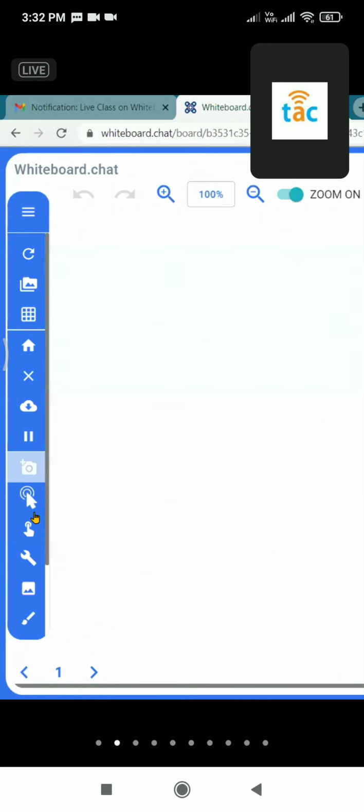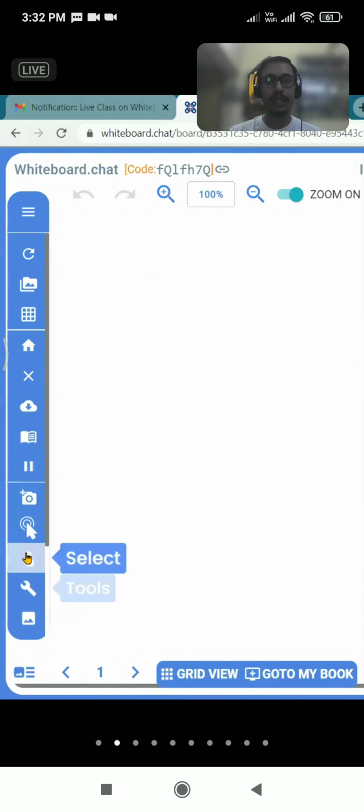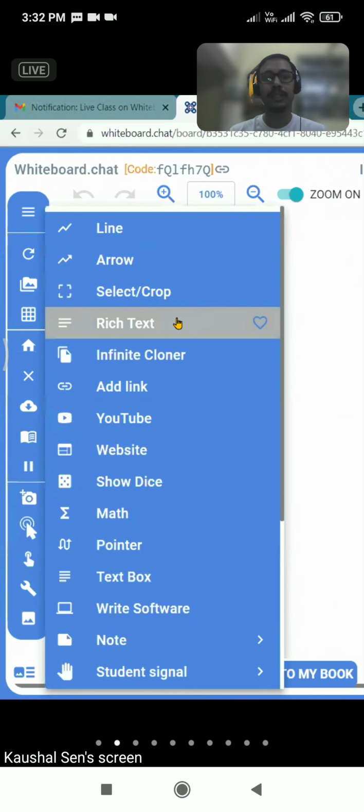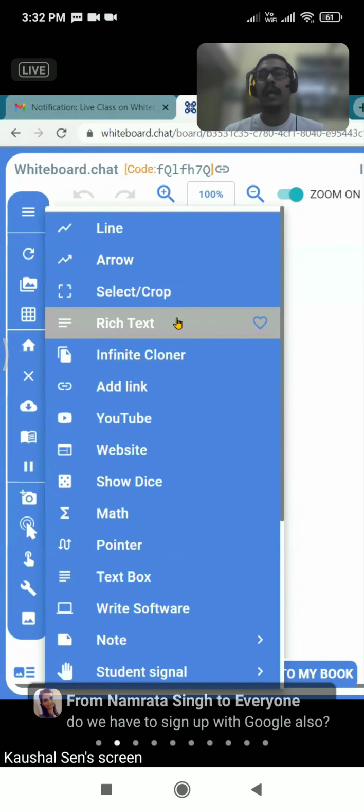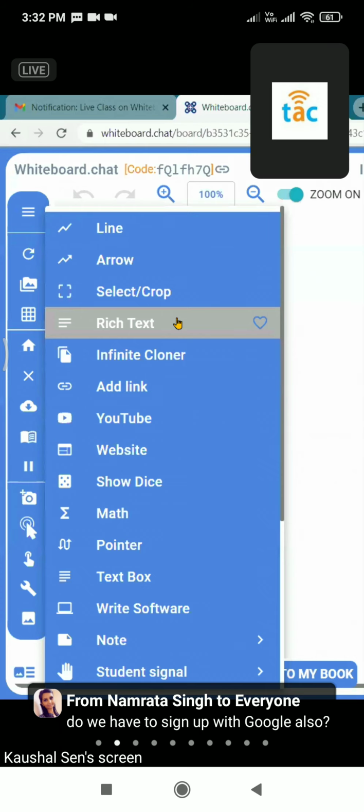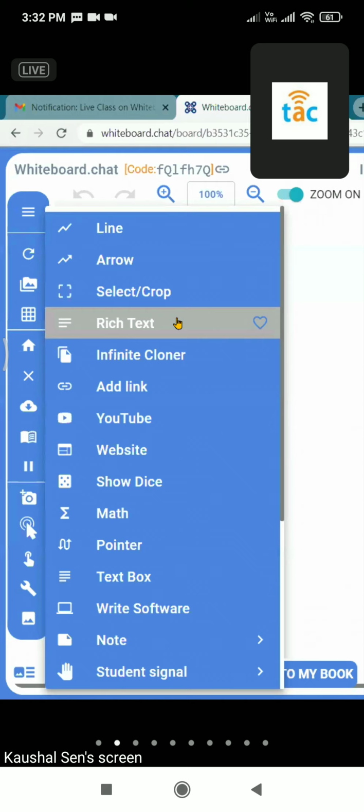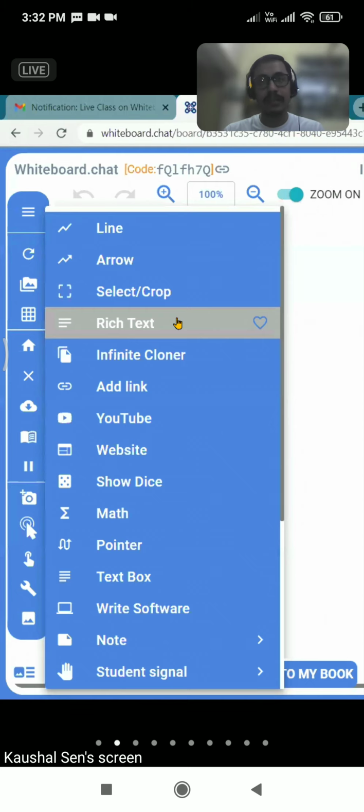Okay, now let's look at the fourth tool in the series. The fourth tool is the rich text. Now, if you are an English language teacher, in our senior classes you will be giving practice for paragraphs, for essays, for notices, and things like that.